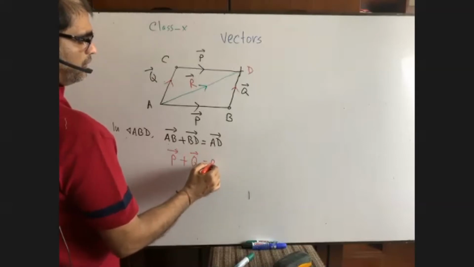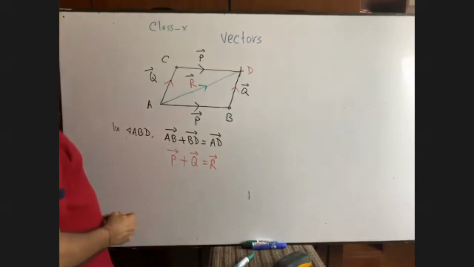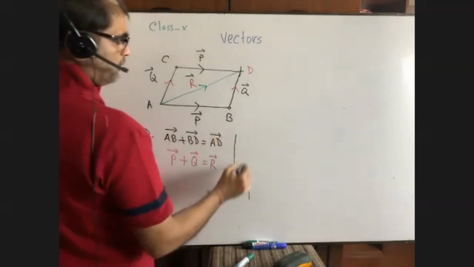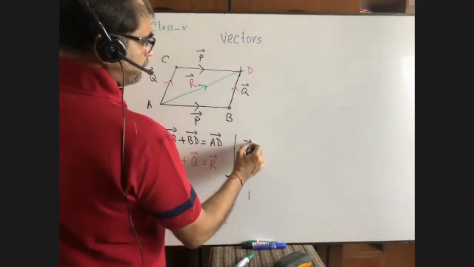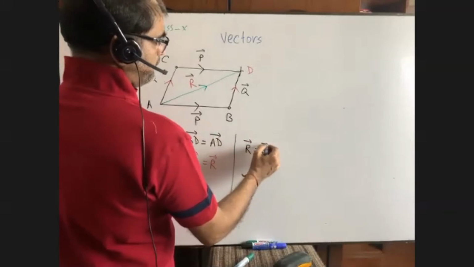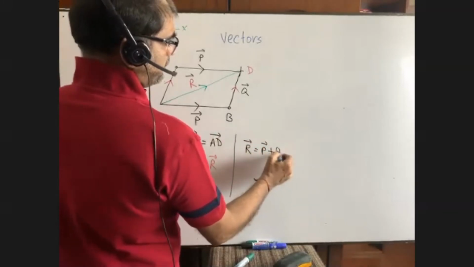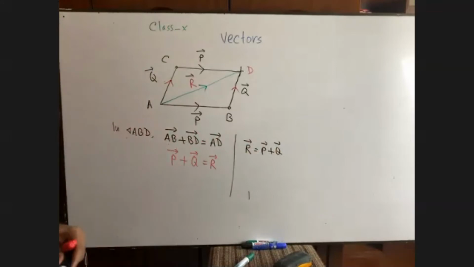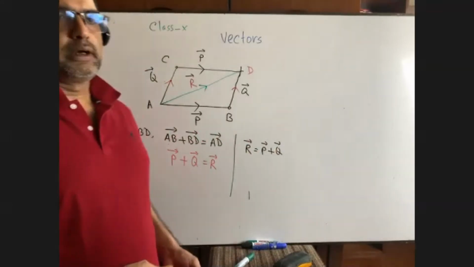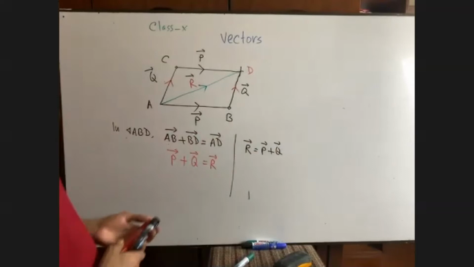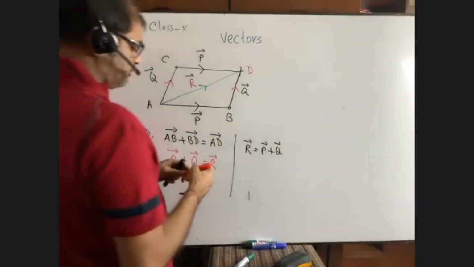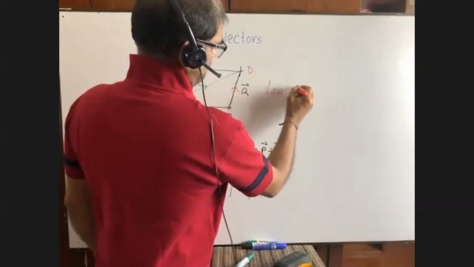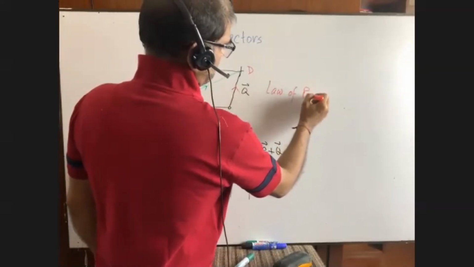AD equals R vector. So at last we have got R equals P plus Q. This is called the parallelogram law of vectors. Write down the law of parallelogram.